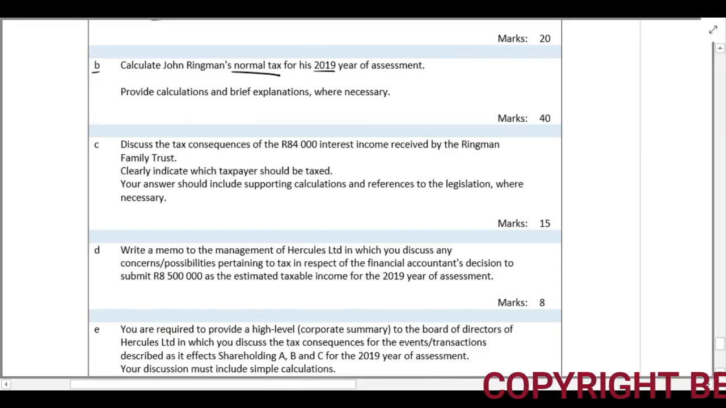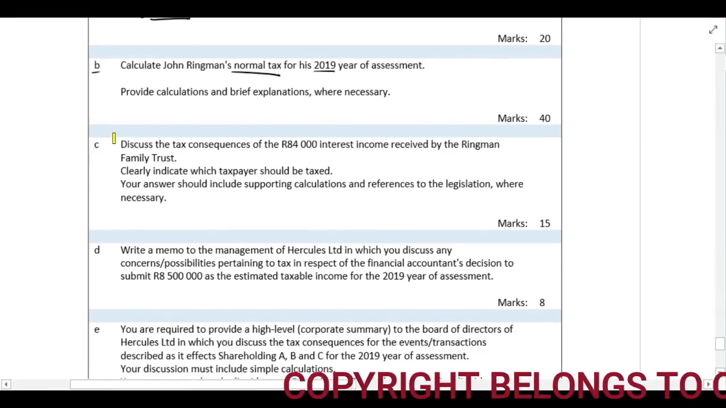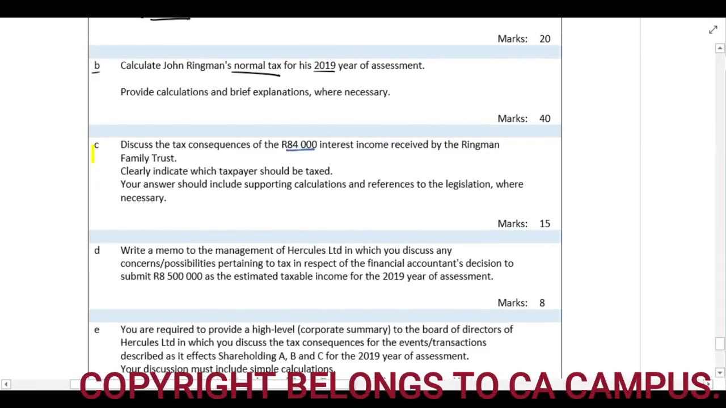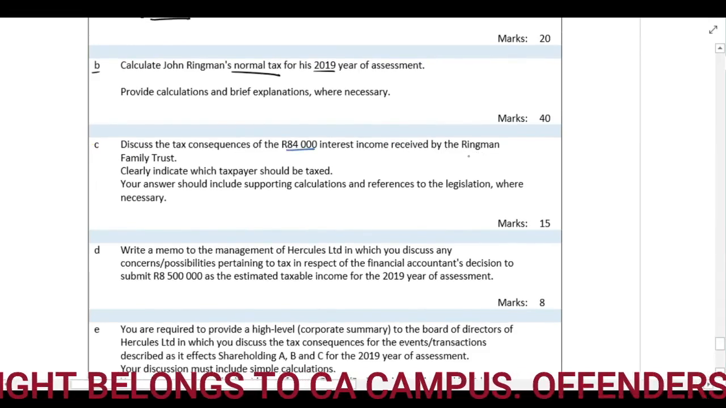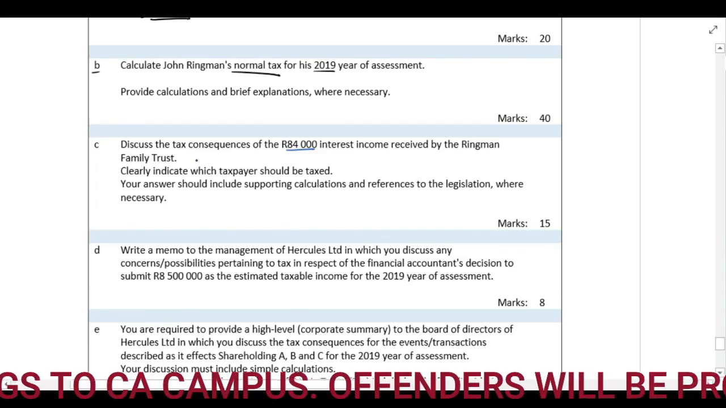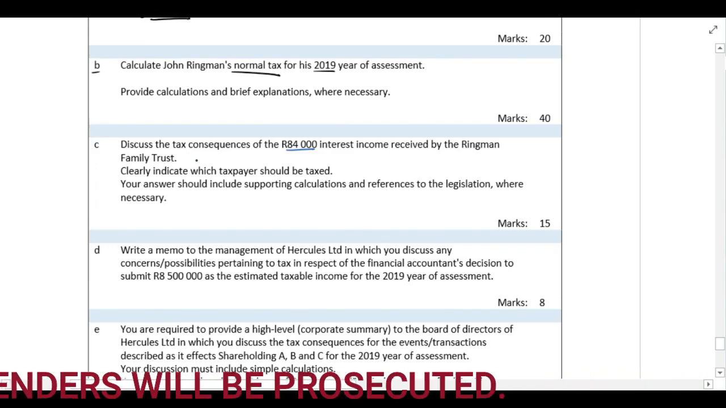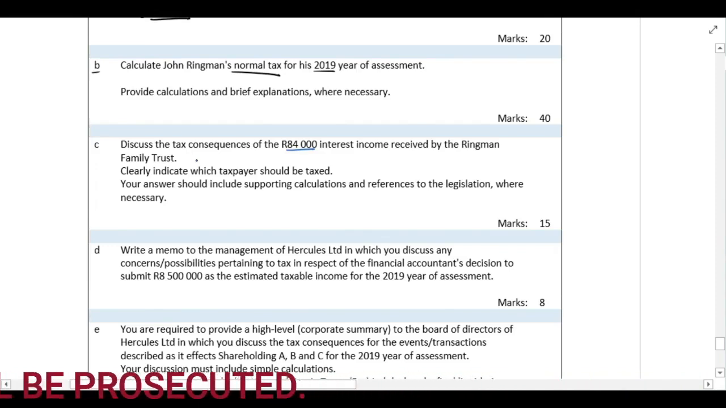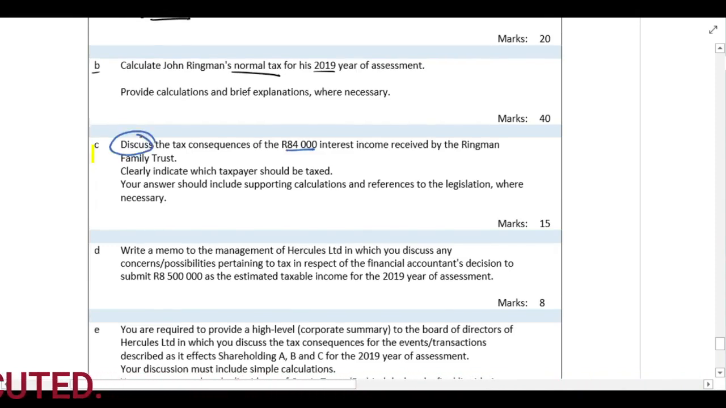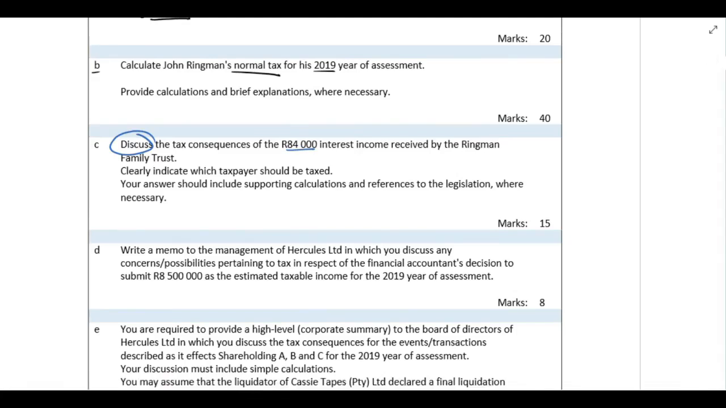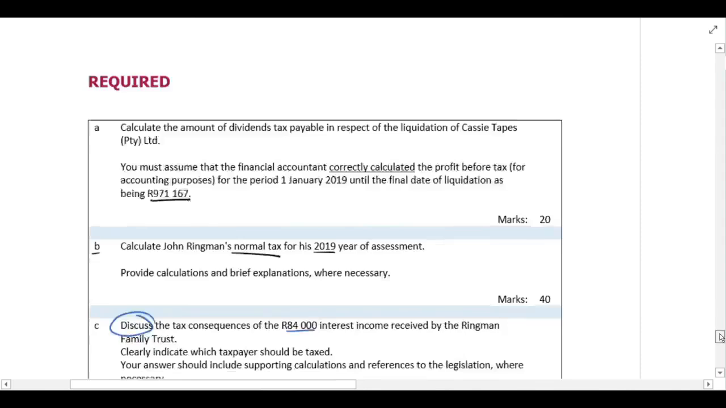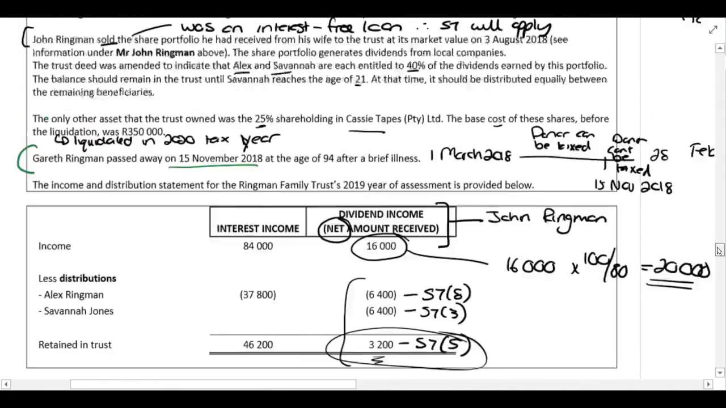What part C of the required says is: discuss the tax consequences of the 84,000 rand interest income received by the Ringman Family Trust. Clearly indicate which taxpayer should be taxed, and your answer should include supporting calculations and references to the legislation where necessary. So this is a discussion question.